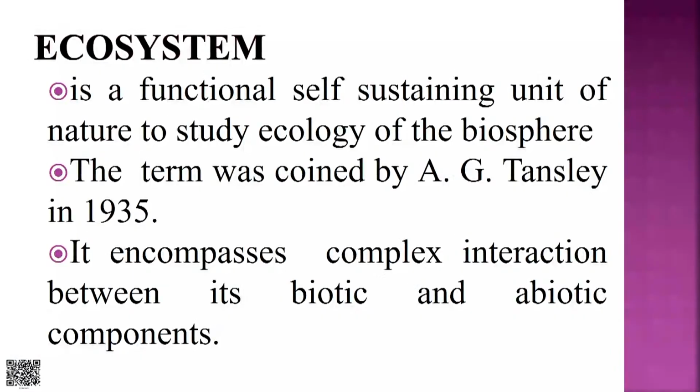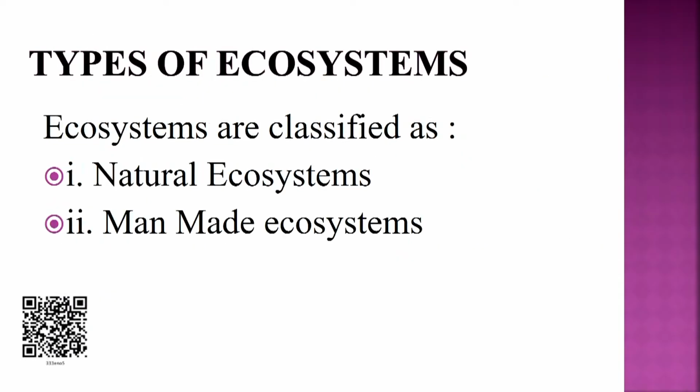So, when we define ecosystem, an ecosystem is a self-functional, self-sustaining unit of nature to study the ecology of the biosphere. This term was coined by A.G. Tansley in 1935, and it encompasses complex interaction between its biotic and abiotic components.